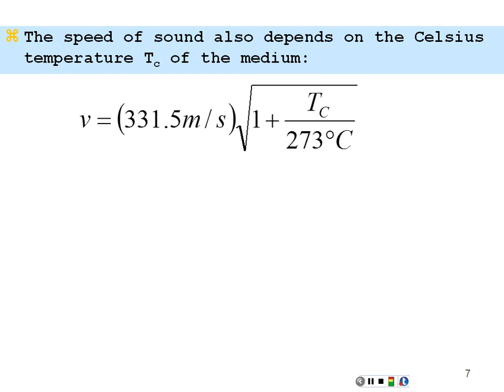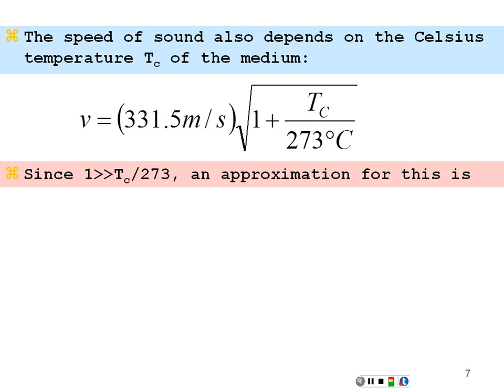Now, for most applications that we would have, the temperature in Celsius is going to be a pretty small number. I mean, room temperature is 20 degrees Celsius. Freezing outside would be 0 degrees Celsius. So we're talking a range for our normal being of about 0 to 40 degrees Celsius. So this T sub C is going to be a relatively small number compared to 273. Why am I talking about this? That means that this fraction, T sub C over 273, is going to be a small number compared to 1.